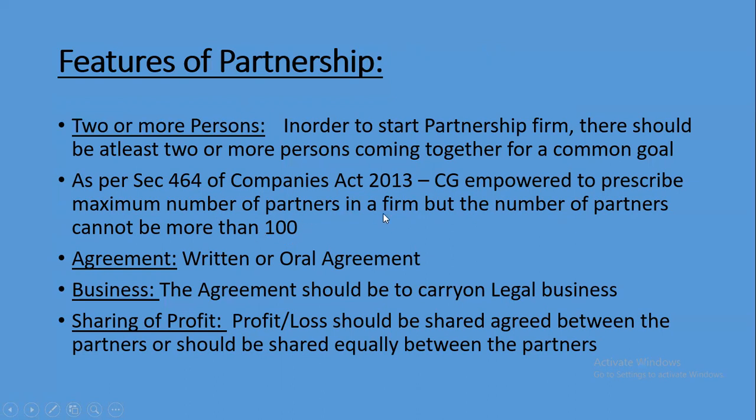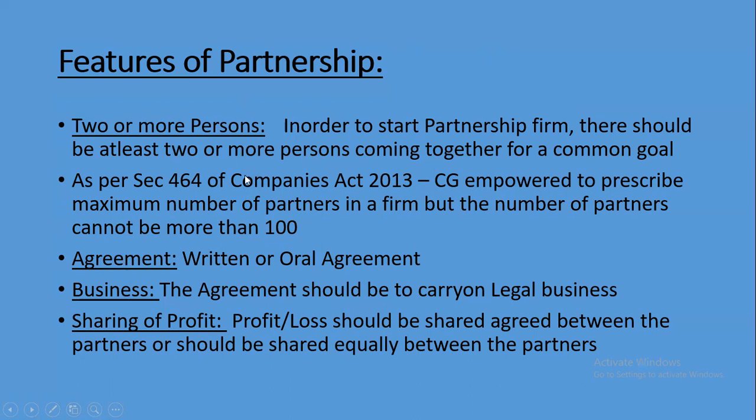It means that the minimum should be two persons, as we saw in the previous one, and the central government is telling how many partners can be there. The maximum should be not more than 100. It means that a minimum of two to a maximum of 100 partners can be there in the partnership firm.